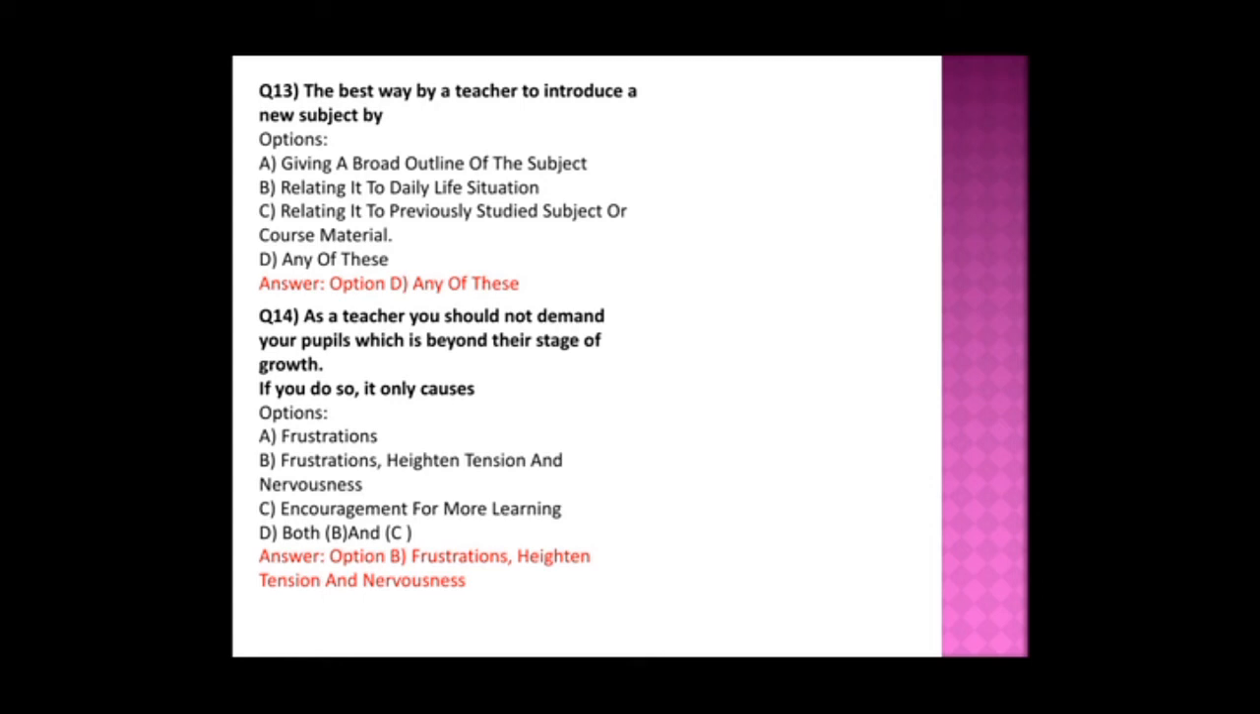Here option is B, the frustration, heightened tension and nervousness, and encouragement for more learning only 1% students को only हो सकते हैं because they are more mentally able to grasp the knowledge and all. That's only 1% for 1% of the students. But most of the students क्या होते हैं, फ्रस्ट्रेट हो जाते हैं, उन लोगों को टेंशन भी हो जाते हैं, नर्वस हो सकते हैं, उन लोगों को पढ़ाई कर नहीं सकते हैं, सबका टेंशन हो जाता है.